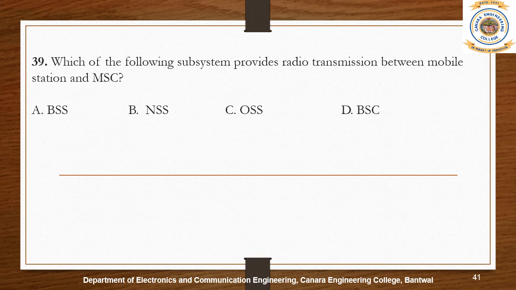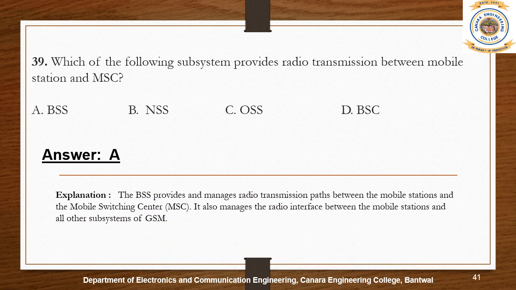The base station subsystem provides and manages radio transmission paths between the mobile station and the mobile switching center. It also manages the radio interface between the mobile stations and all other subsystems of the GSM. The base station subsystem is the section of the traditional cellular telephone network which is responsible for handling traffic and signaling between a mobile phone and the network switching subsystem.